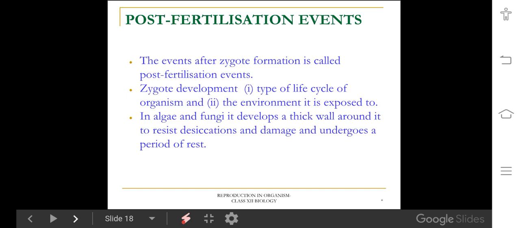Next, the last event, the post-fertilization event. Post-fertilization events means the events that occur after fertilization.